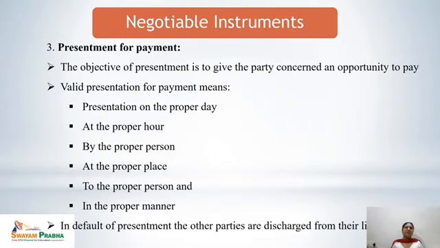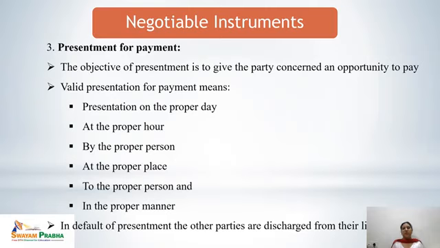The third one is presentment for payment. If the bill of exchange is being presented for payment, the objective of presentment is to give the party concerned an opportunity to pay. That means the party would get discharged after paying the payment. This is called presentment for payment.